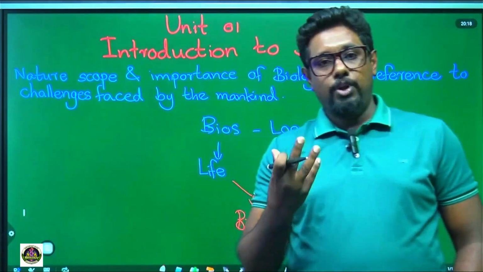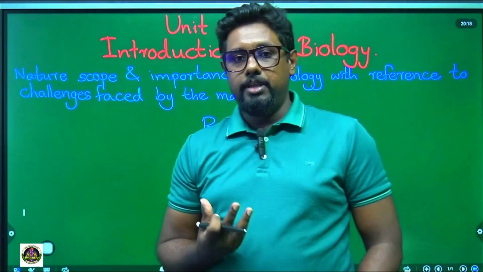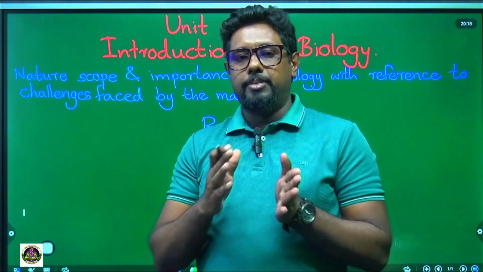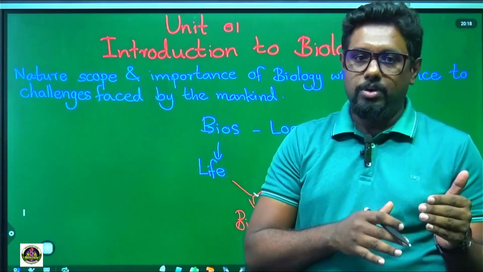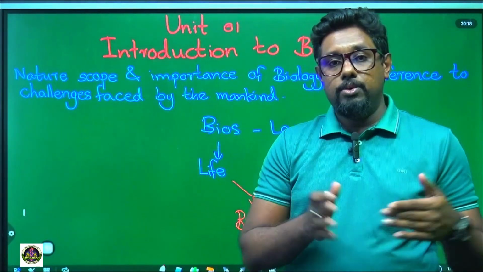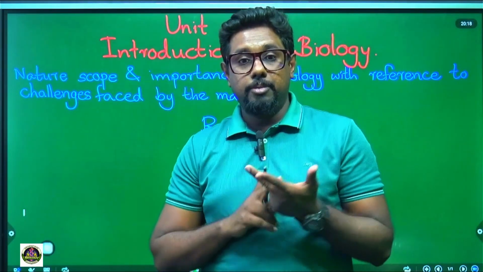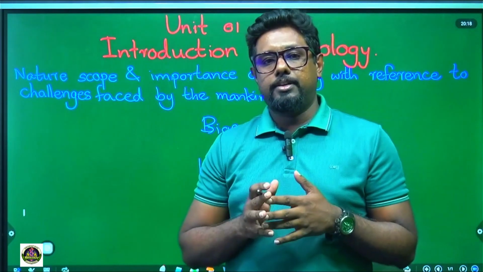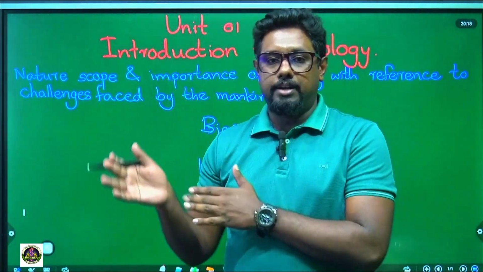These kinds of phenomena can be explained by using chemistry laws or physics laws. But can we define life by using physics laws or chemistry laws? No, we can't explain biology by using those laws.